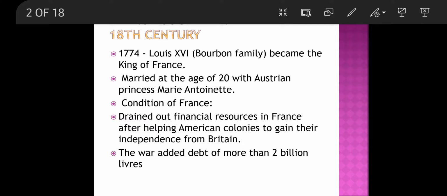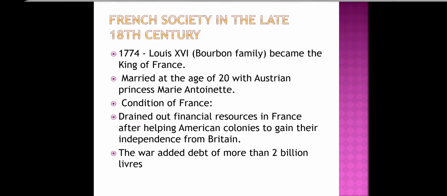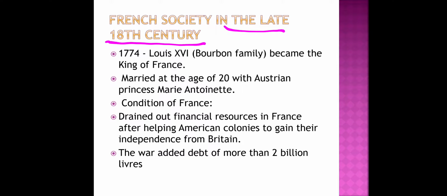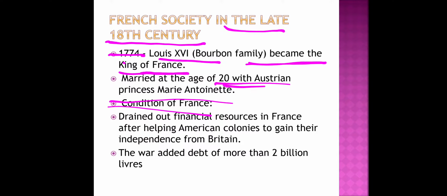Now we are going to understand the French society in the late 18th century. In 1774, Louis XVI, a person from the Bourbon family, ascended to the throne of France. At the age of 20, he married an Austrian princess, Marie Antoinette. Let us understand the conditions of France when Louis XVI was ruling.